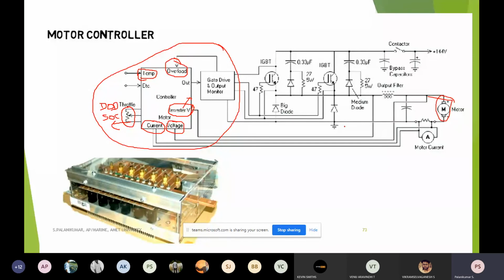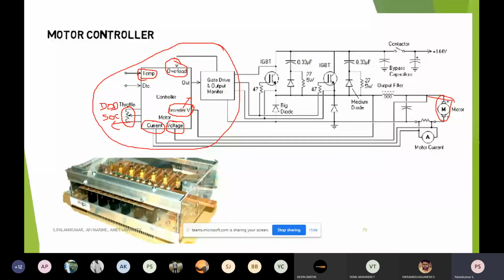So this is what a controller does. Of course, if you have a battery pack, we need to convert it to the required voltage. So these are all the diode-based converter arrangements we have, and we use capacitors for smoothening, smoothening the particular DC to exact DC.